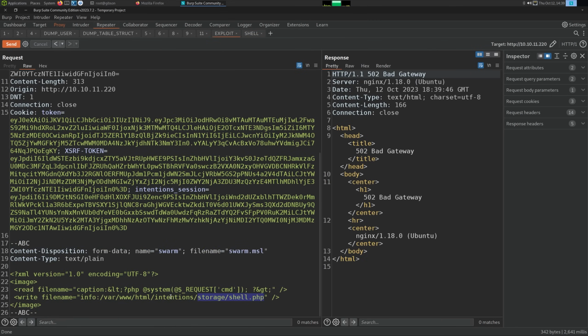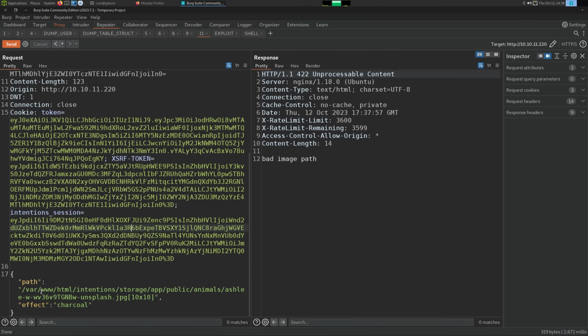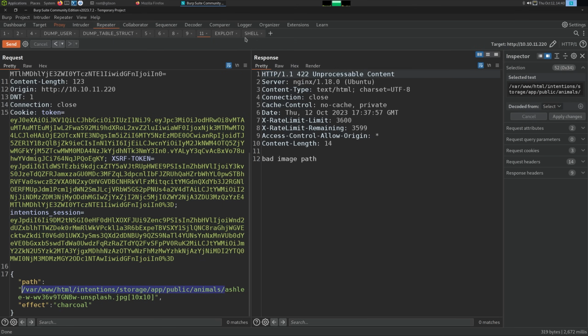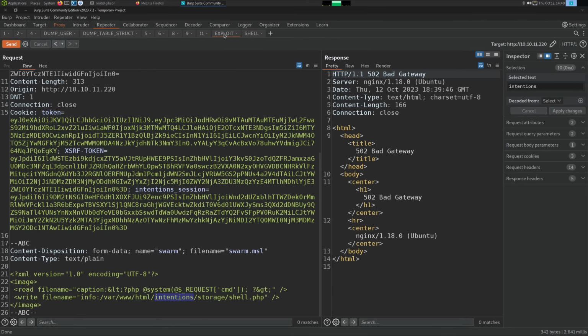And I don't think I have a typo, unless it's intention and not intentions. But we have it here, /var/www/html/intentions/storage/app/public/animals. We could put it in the animals directory, because that's where images are. And there's a higher chance of us being able to write to where an image is.